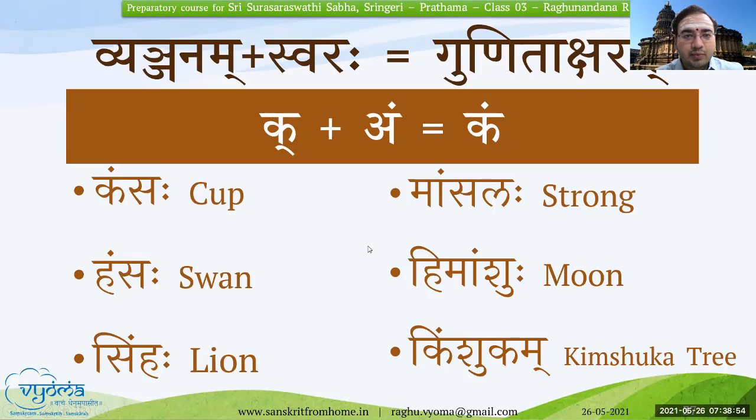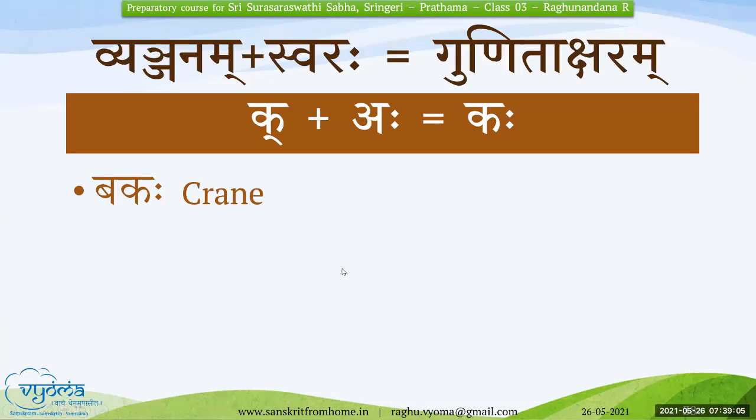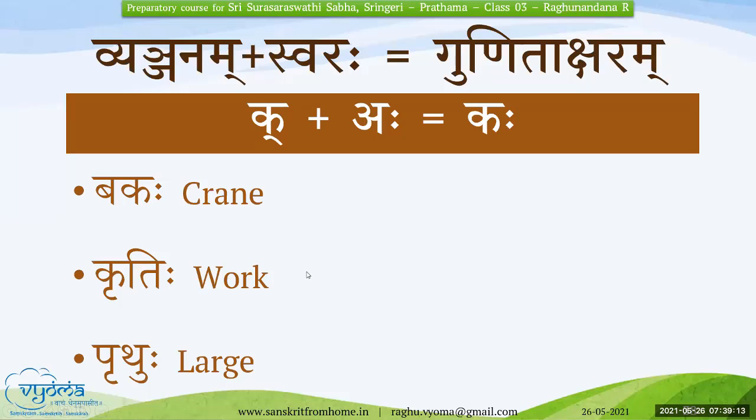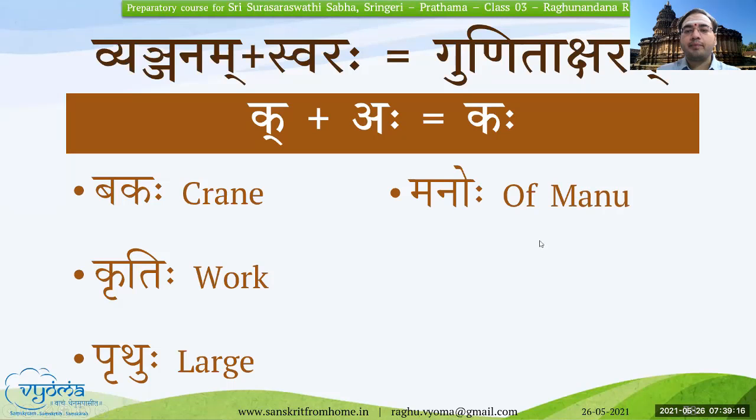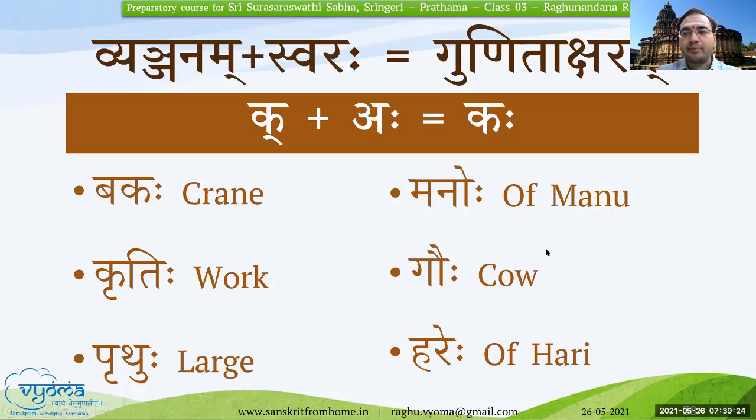We'll go to the last one, which is K plus Aha, Kaha. And Krishnayam, Kripaya Anuvadatu, Bakaha, Kritihi, Pruthuhu, Krutuhu, Manoho, Gauhu, Harehe. Uttamam, Dhanyavadaha. As earlier, Aha, that is Visarga, can also come for any of the other swaras.